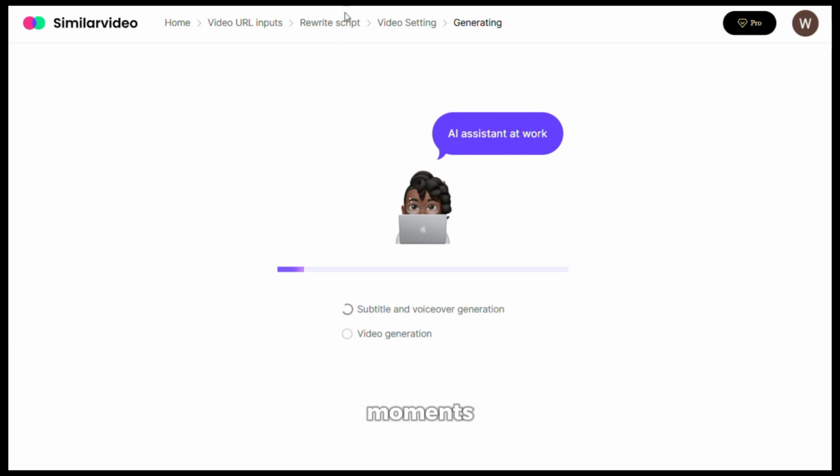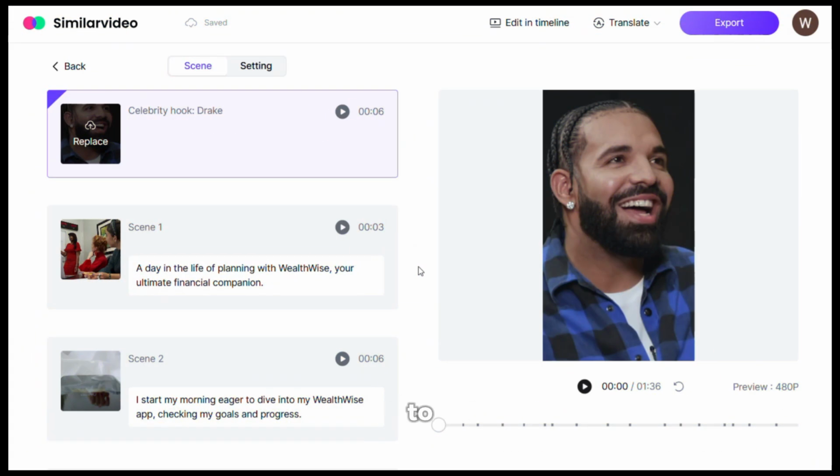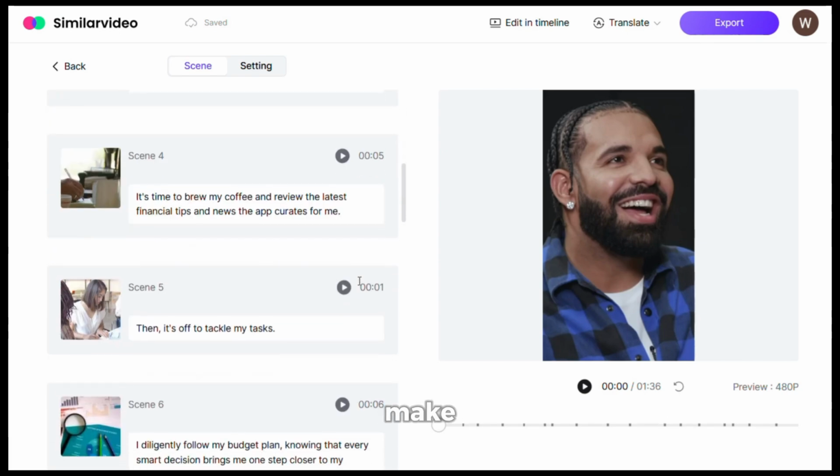Once you've set your preferences, click Generate and watch as the SimilarVideo brings your vision to life in just moments. You'll have a high-quality video ready to share with the world, designed to attract millions of organic views. Once it's done, you can make changes as needed.